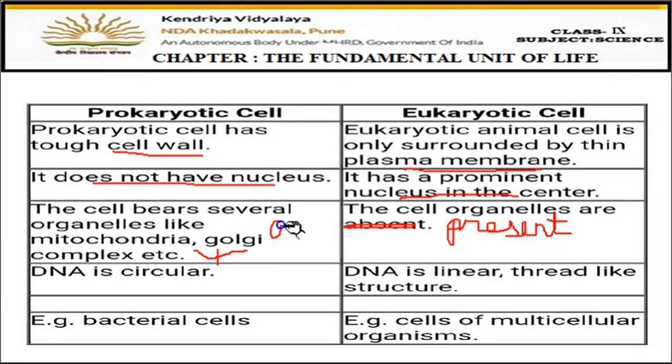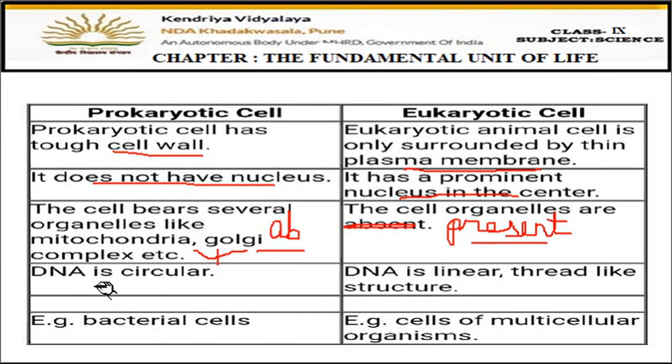Just make a change here. In prokaryotic cells, all the cell organelles will be absent. This is wrongly typed in the picture. In a prokaryotic cell, all the cell organelles will be absent, whereas in case of a eukaryotic cell, all the cell organelles will be present. Make a change here.